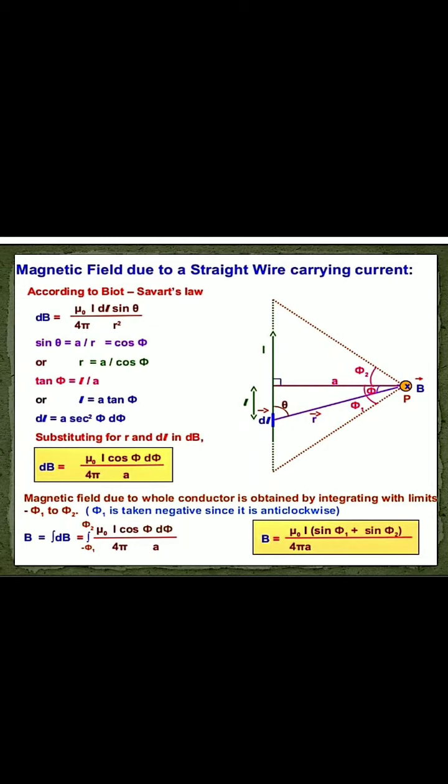Now from this figure, we find out the value of dl and the value of sin theta, and we put them over there. The sin theta value we can get from the right angle triangle. So sin theta equals A by r, and that equals cos phi.